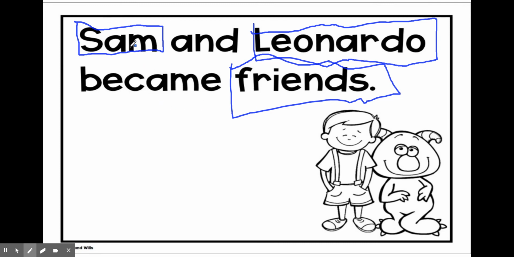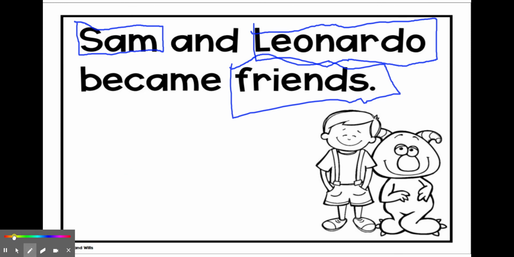Something I know about Sam is what we call a singular noun. He's just one person. Leonardo is also a singular noun. He's just one person. But this word friends has this S on the end. And this tells me that they're more than one. Sam and Leonardo, that makes 2 friends, more than one. So it's what we call a plural noun. More than one is plural because it has more than one person. Our friends is plural because we're talking about more than one friend. So we're going to be talking a lot about that this week.